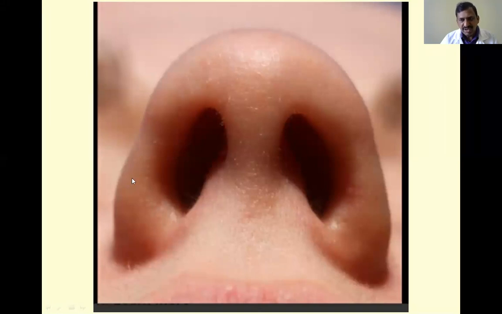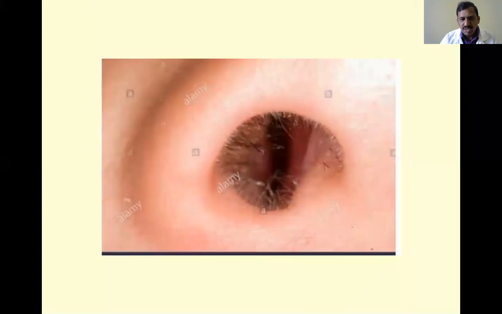They are called alae of the nose. This is the ala of the nose, and here it is formed by alar cartilages. Alar cartilages are U-shaped cartilages. Because of the presence of the alar cartilages, the patency of this nostril, the patency of the cavity, the entry point of the nose, is maintained with the help of the alar cartilages. Okay, clear.